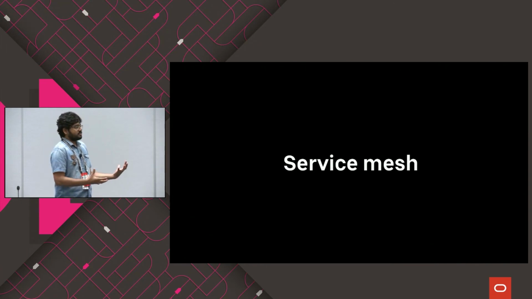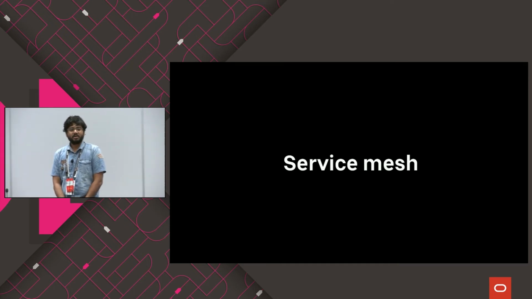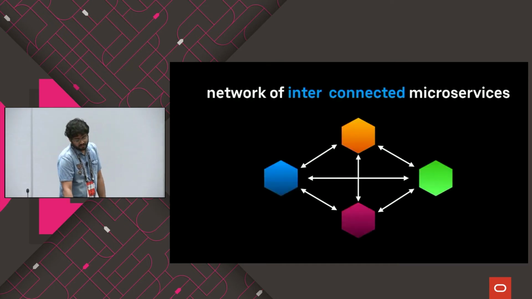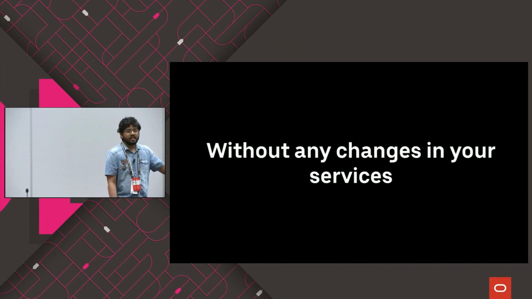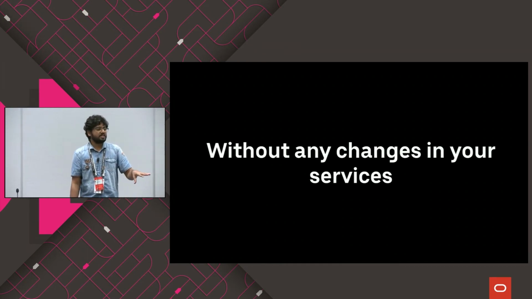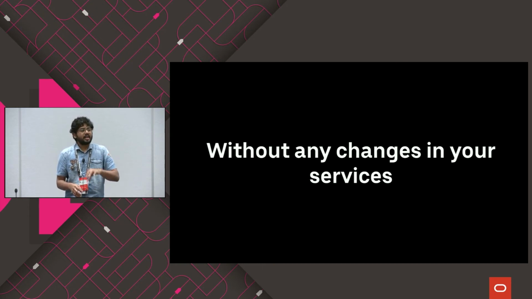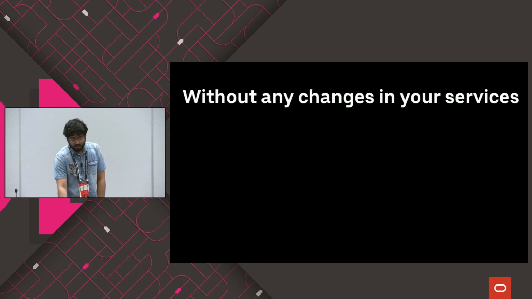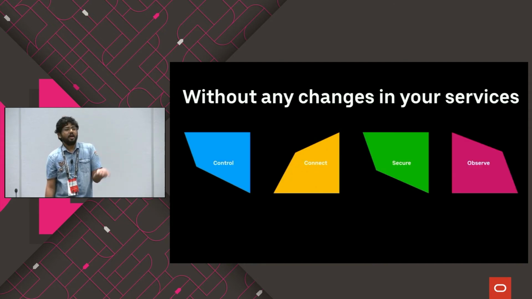So basically, service mesh. What's a service mesh? A mesh of services, that's it. It's a network of interconnected microservices. So that's what a service mesh is all about. And what Istio does is, without changing anything in your services, you don't need to write any specific code in your services to run with Istio, because Istio sits in the middle between your services and connects with them. So without any change, it helps you to control, connect, secure, and observe these services.